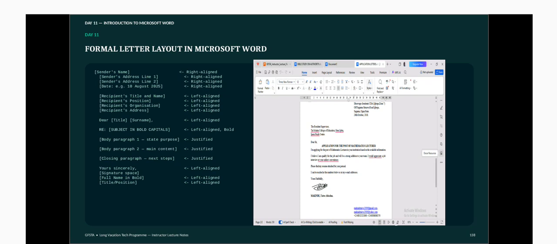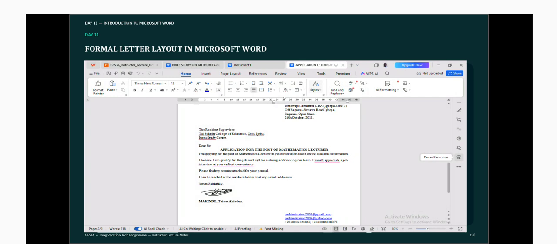I want you to do the same thing, write the same thing and send it to my mail. Send it to the WhatsApp, then to my mail. You do not necessarily have to write a job application; a formal letter could be a letter of appreciation or so. So this is the format. You can zoom in and check it well here.